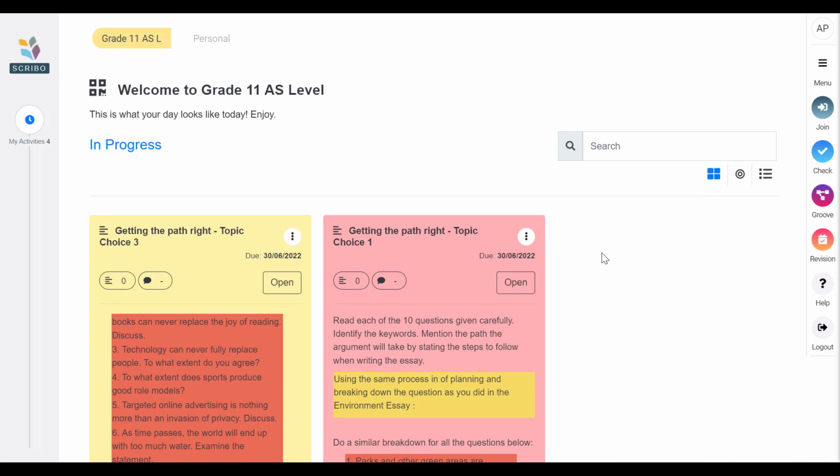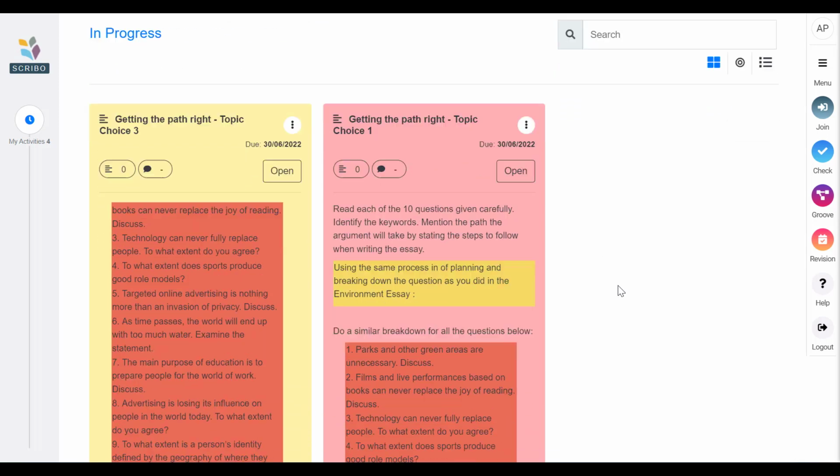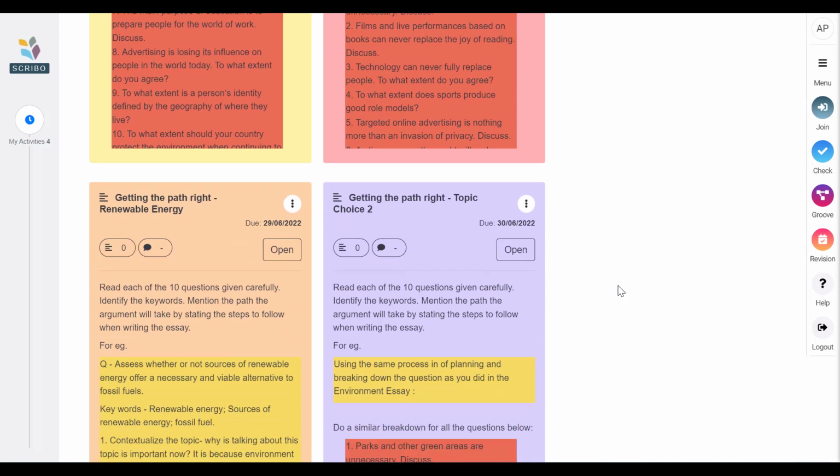So when you've logged in, you are going to have activities presented to you that are in progress, and they're in progress because you haven't completed them yet. So you might not have even opened them yet. Whatever your teacher has assigned to you, you will see in here.